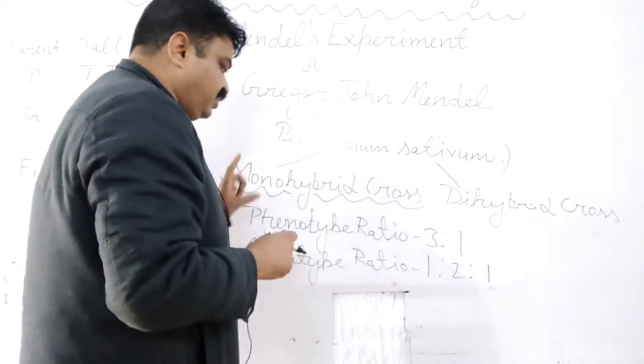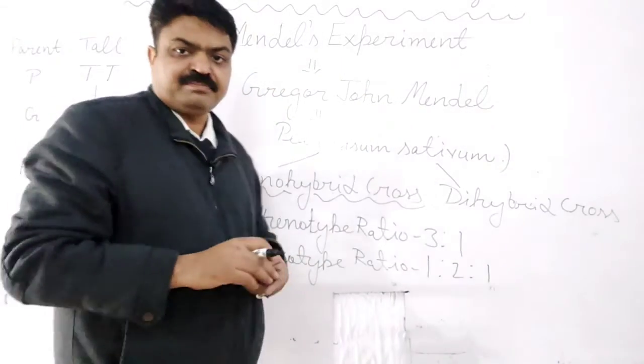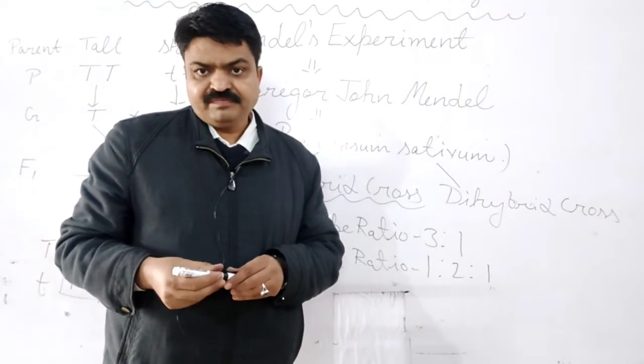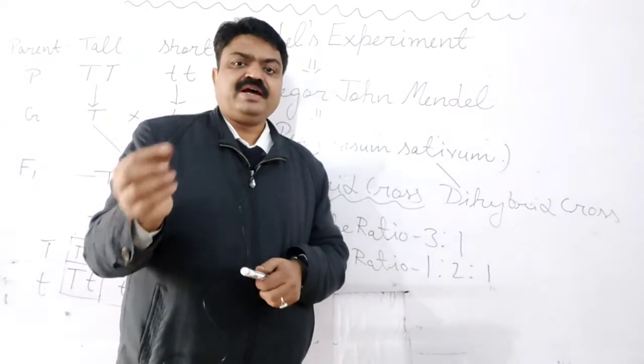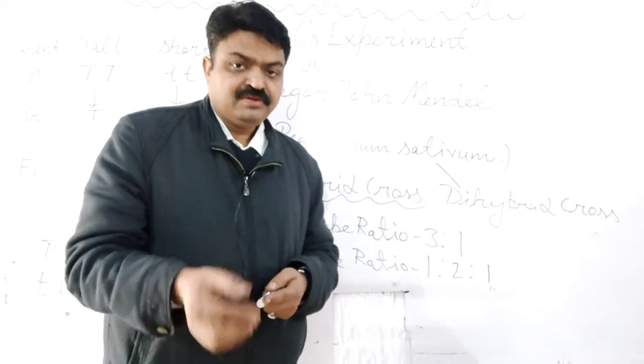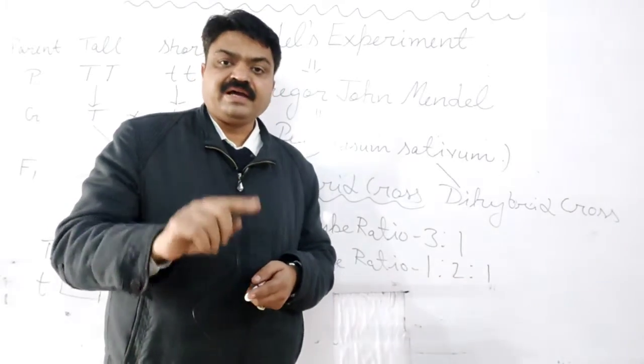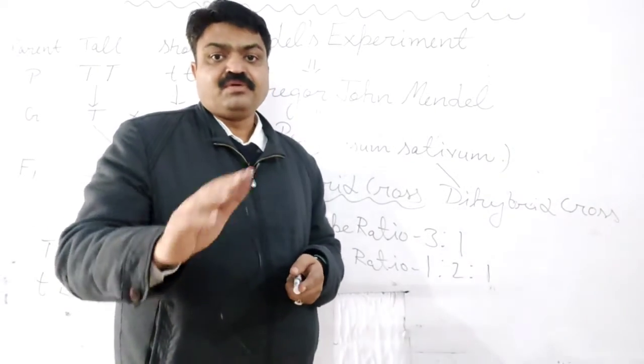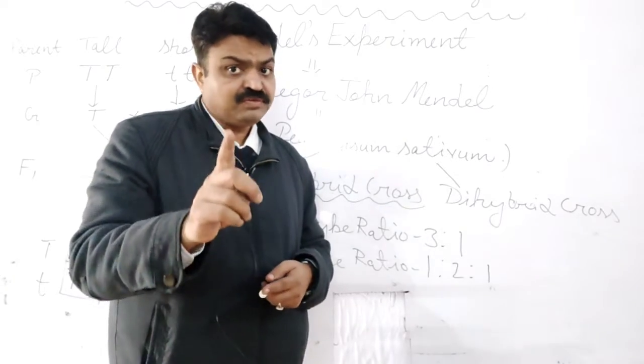So these ratios he got, student. First is the phenotype ratio. The phenotype ratio is the ratio that is written with the help of the external appearance, the external features of the plant.